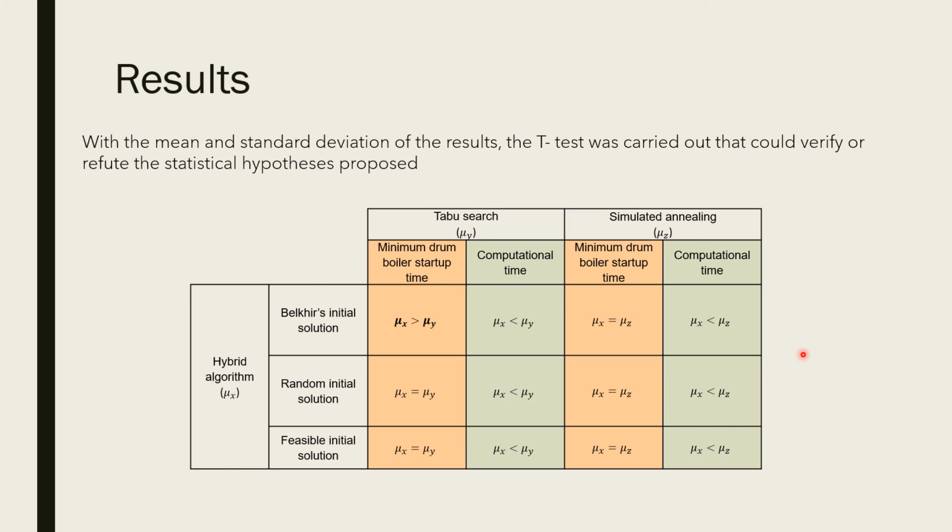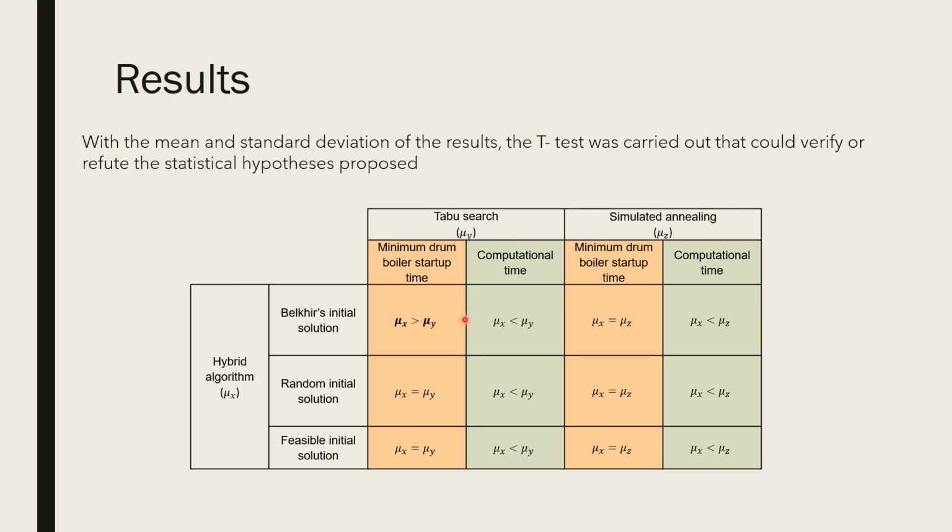With the mean and standard deviation of the results, the t-test was performed, which was able to verify or refute the proposed statistical hypothesis. The following table shows the results obtained. For the startup time case in red, in most cases there is no significant difference between the result obtained with the hybrid algorithm and the result obtained with the taboo search algorithm and simulated annealing.